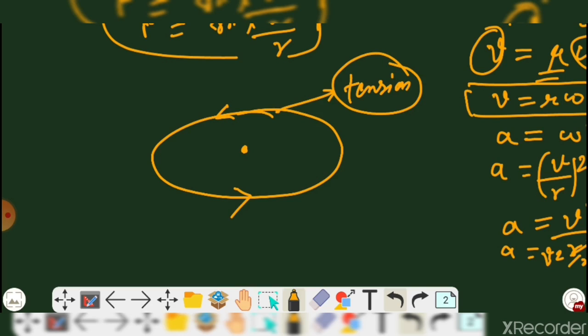The tire has a tendency to skid in the outward direction, but there are forces making it move toward the center, friction forces which oppose that movement. Fine, that is the centripetal force. But what happens when the circular turn is made at a very high speed? During such sharp turns, the condition may become very harmful.